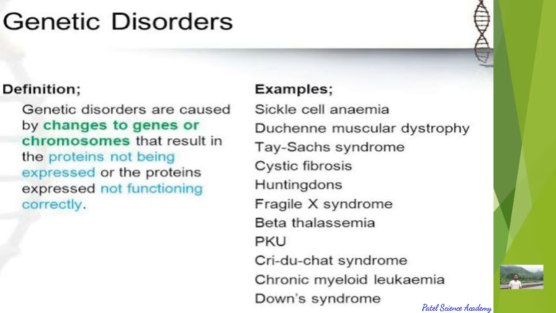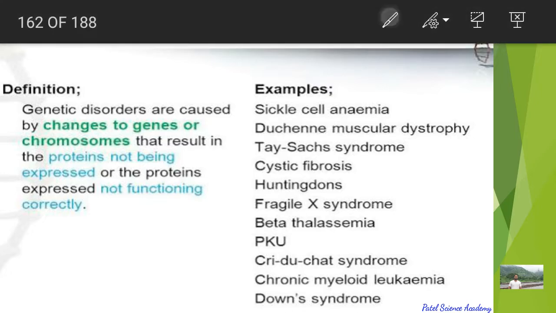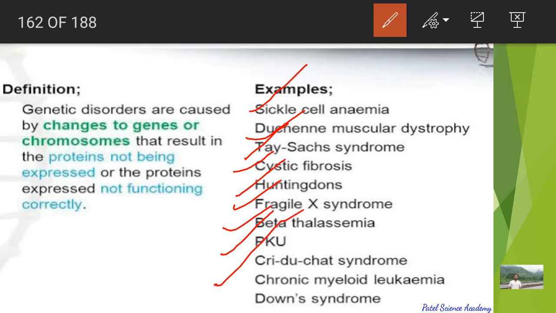Examples are sickle cell anemia, Duchenne muscular dystrophy, Tay-Sachs syndrome, cystic fibrosis, Huntington, Fragile X syndrome, beta thalassemia, PKU, Cri-du-chat syndrome, chronic myeloid leukemia, and Down syndrome. All these are examples of genetic disorder.